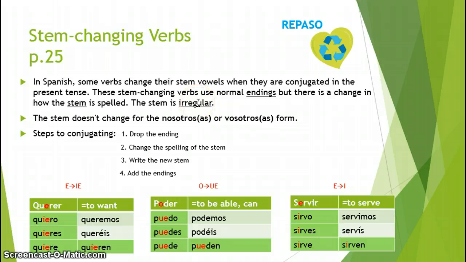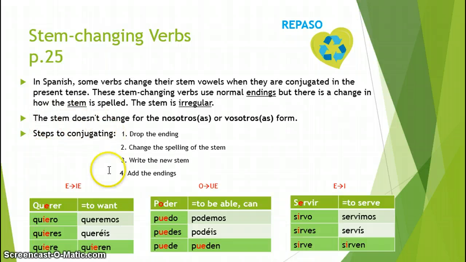Moving on, finally, to our stem changers. These are los verbos con cambios de raíz. Stem changers de página 25. In Spanish, we do have some verbs that have stem vowels that change when they are conjugated in the present tense. So these ones do follow the normal endings. However, there is just a spelling change in the stem. So the stem is the part that's irregular.